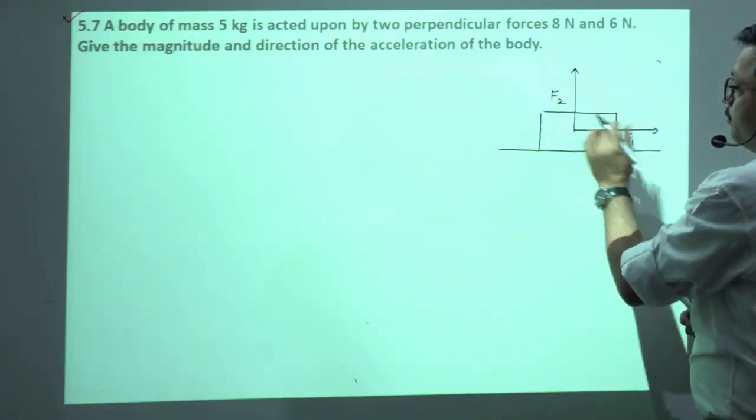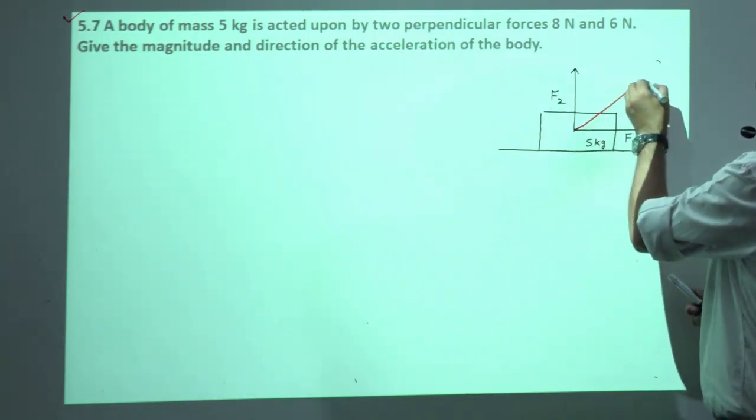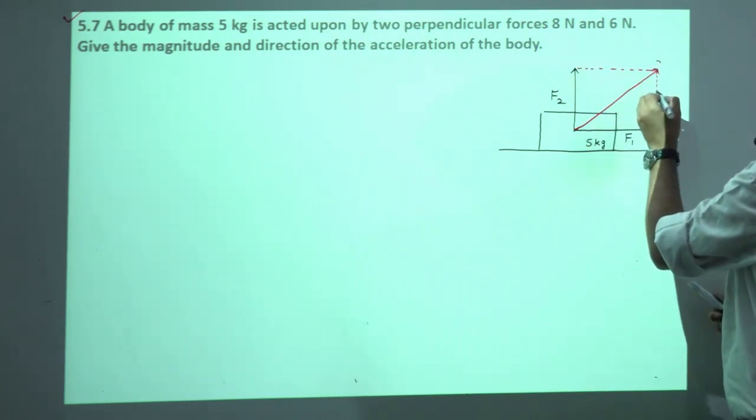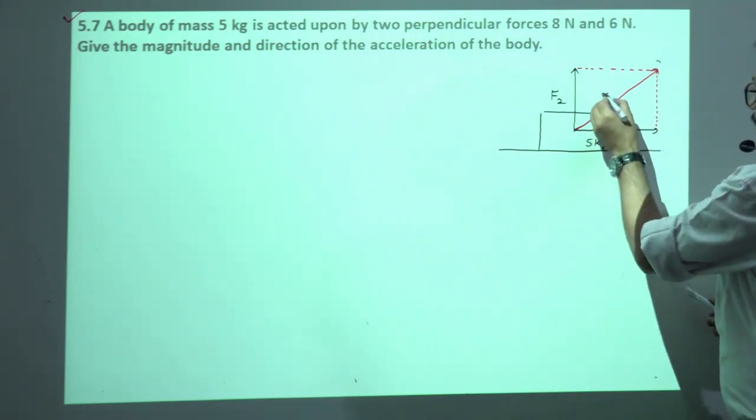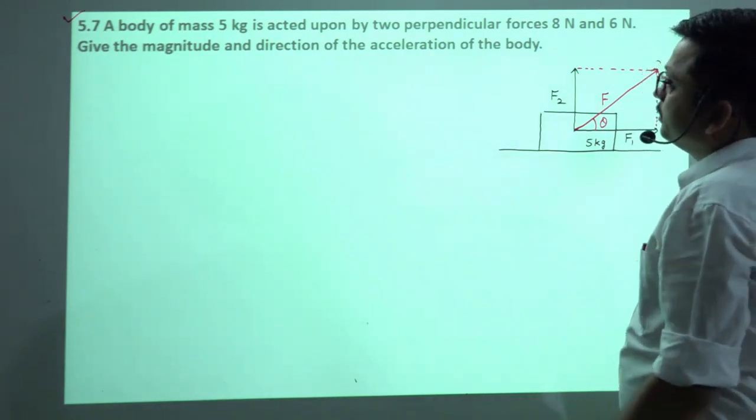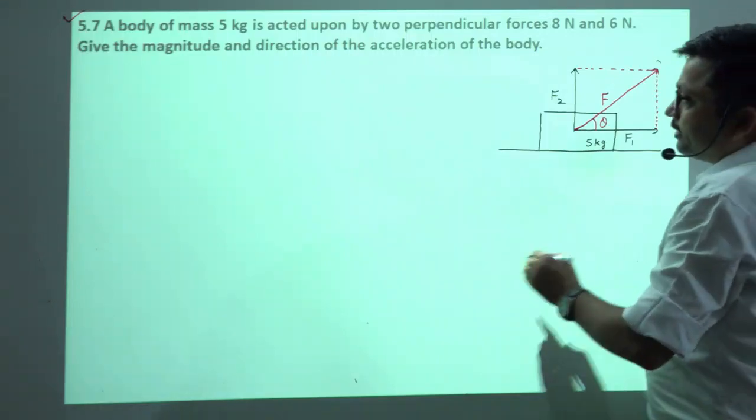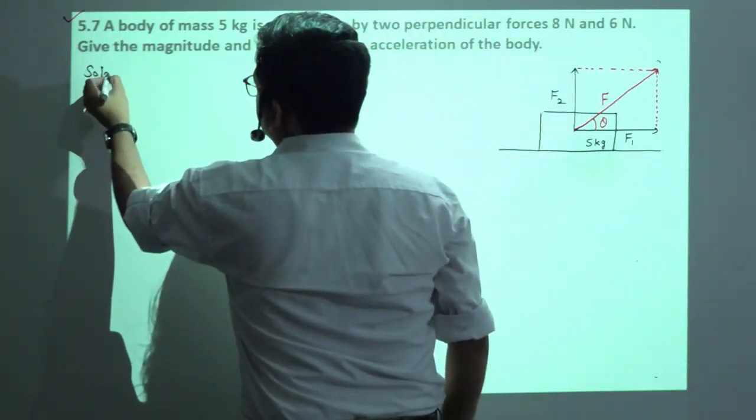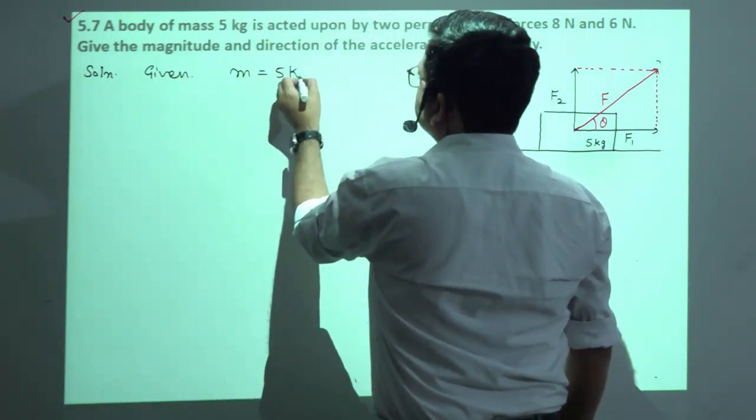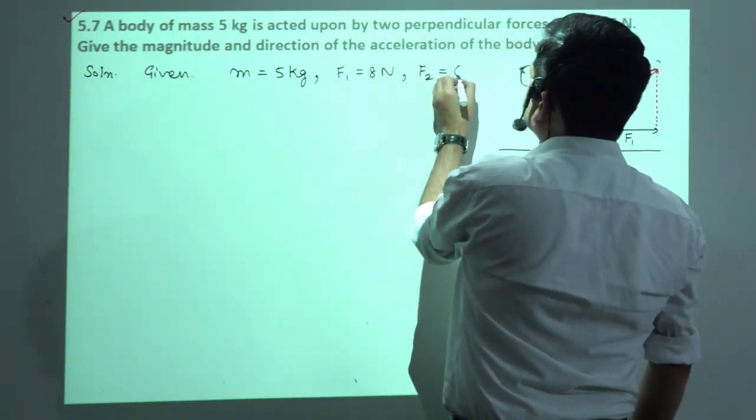So angle between them is how much? 90 degree. So according to parallelogram law of vector addition, the resultant force will be along this direction, and let us consider this resultant force makes an angle theta with respect to F1. Clear? So magnitude and direction of acceleration find out करना है हमें ब्लॉक पे. So how we can calculate? The solution part we will write, we have given m is equals to 5 kg, F1 is equals to 8 Newton, F2 is equals to 6 Newton.